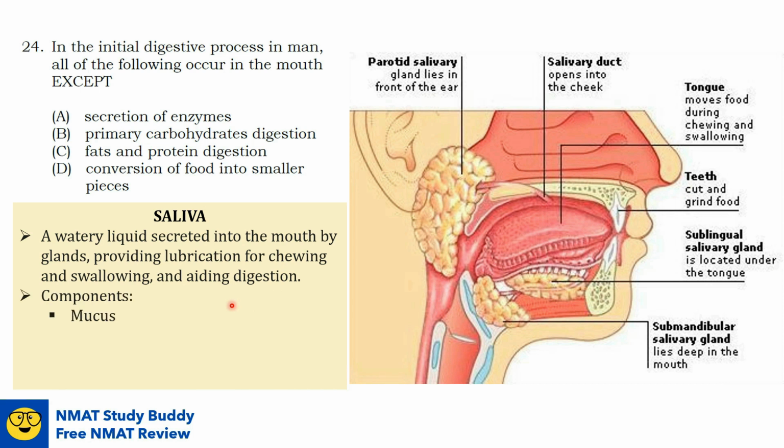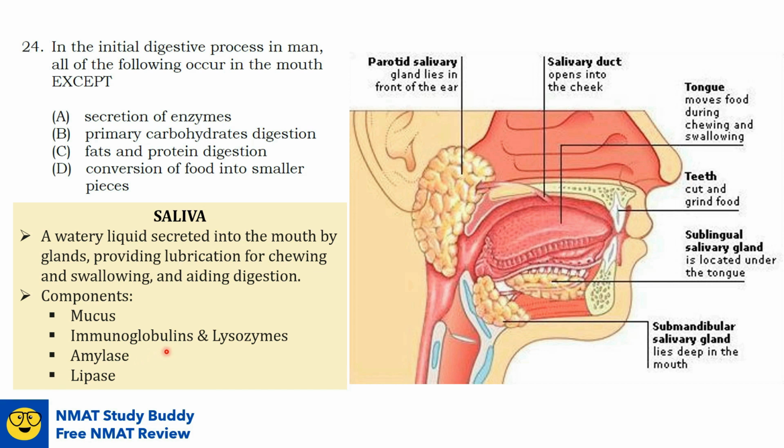Saliva contains first mucus to moisten and buffer the pH of the food, and it also contains immunoglobulins and lysozymes to inhibit the growth of some bacteria and therefore prevent tooth decay. Also, saliva contains enzymes such as amylase and lipase. So, option A, secretion of enzymes, actually occurs in the mouth because the salivary gland secretes amylase while the tongue secretes lipase.